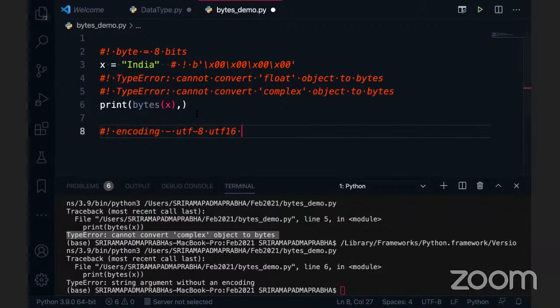Can you please ping your answers on the chat? How to specify the encoding for bytes? Not only bytes, how to do it basically? Come on, please. Any answers?